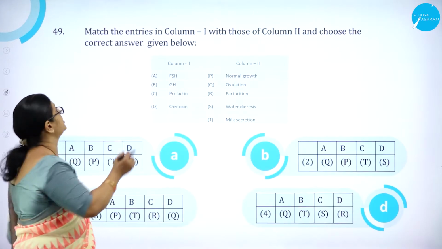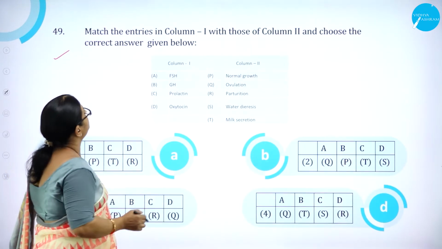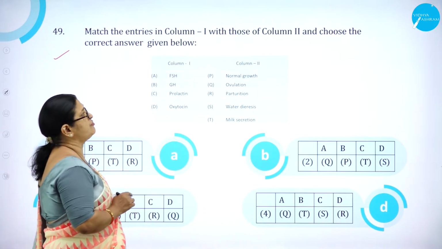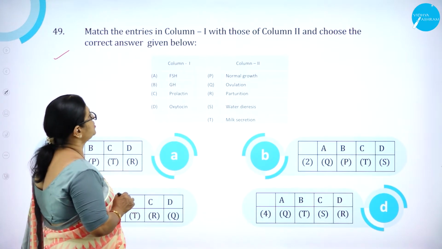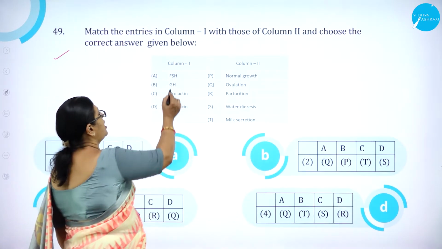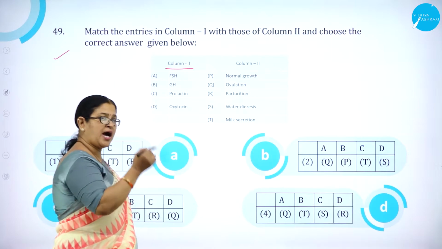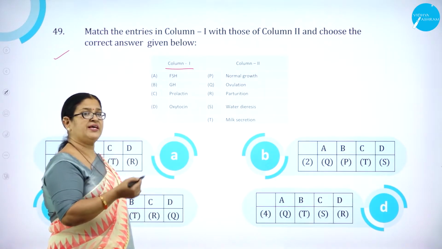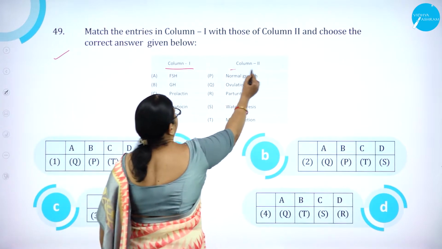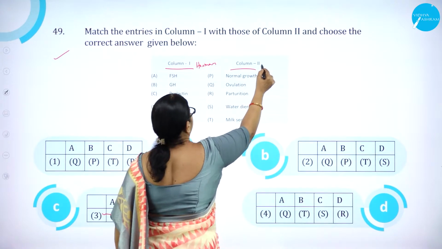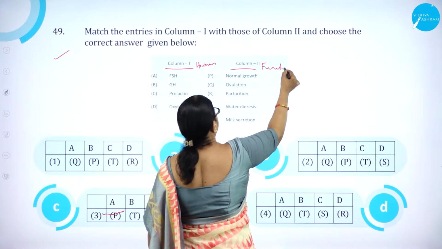Moving on to question number 49. Match the entries in column 1 with those of column 2 and choose the correct answer given below. Column 1 has the names of the hormones, and column 2 their functions.